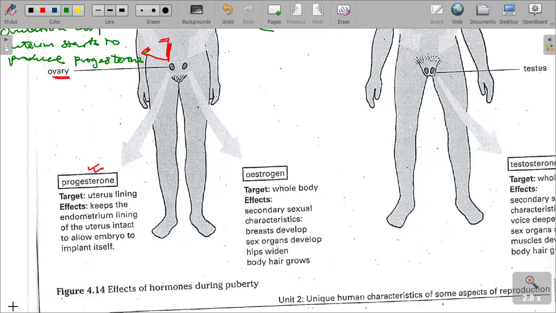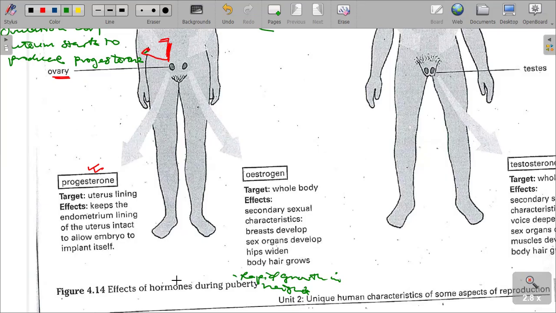We also have rapid growth in height, which can be listed as an additional point. The secondary characteristics are quite a lot.